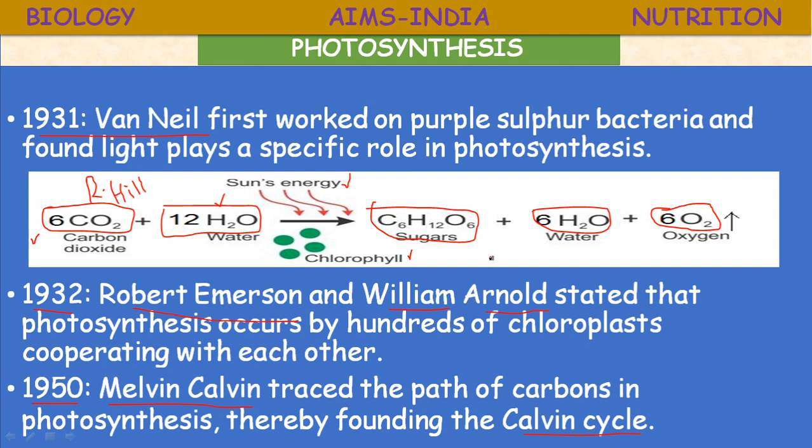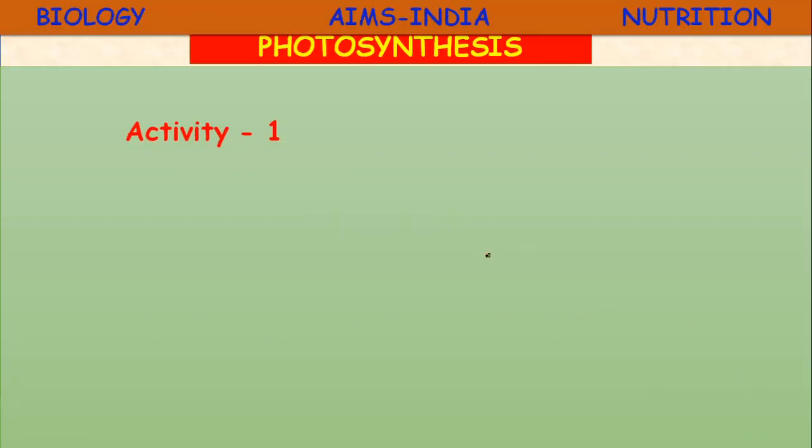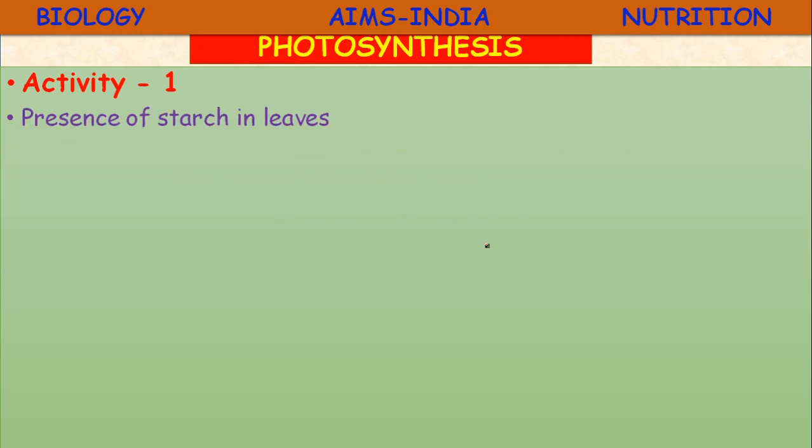Those experiments can be studied in the form of activities. So in photosynthesis, activity 1: presence of starch in leaves.